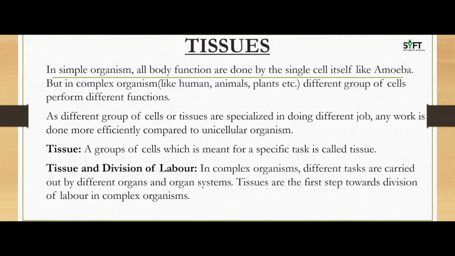What is the need and utility of tissues in multicellular organisms? In multicellular organisms, the different types of tissues perform different functions. Since a particular group of cells carries out a particular function, they do it very efficiently. How? Because multicellular organisms possess a definite division of labor. In complex organisms, different tasks are carried out by different organs and organ systems like the respiratory system and nervous system, and tissues are the first step towards division of labor in complex organisms.